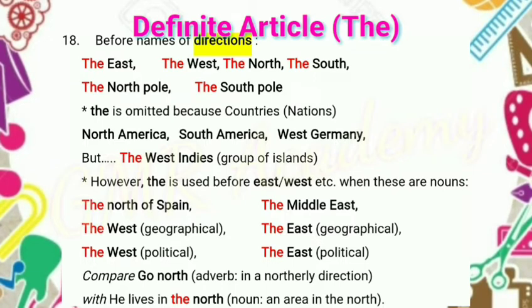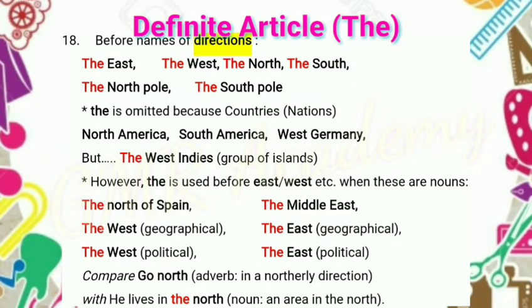Because in the north of Spain, here the direction is north and Spain is the country. So when it is a direction, we use the definite article the. The Middle East, the eastern side direction. The west, geographically, means direction. The west, here meaning the western countries. The west refers to the group of western countries.